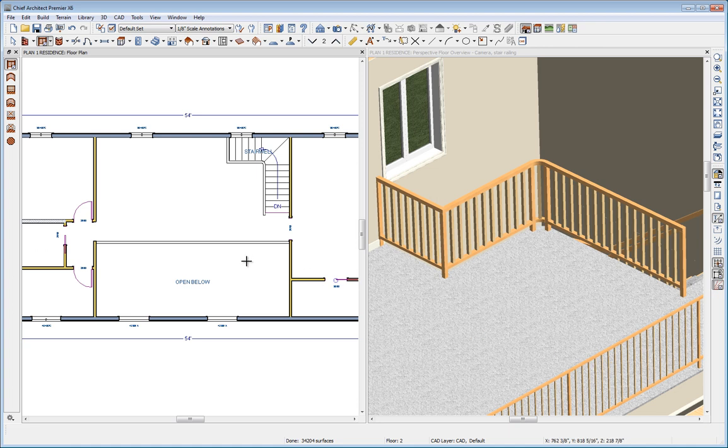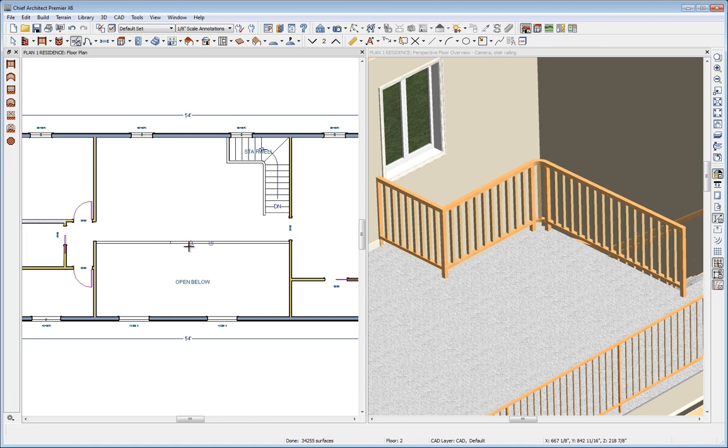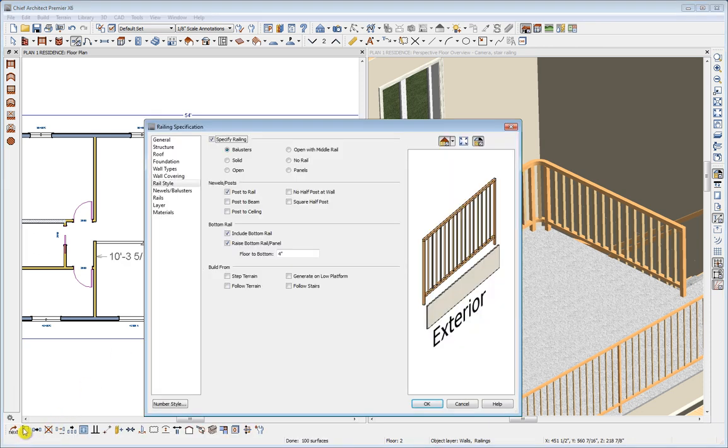So now I want to use the break wall tool. And I don't have any precise locations, though normally we would dimension in where we want these breaks to go, but I'm just going to click here and roughly here. And then I want to right click to select this wall, open it, and we're going to change it from the rail style balusters to the rail style panels. Click OK.